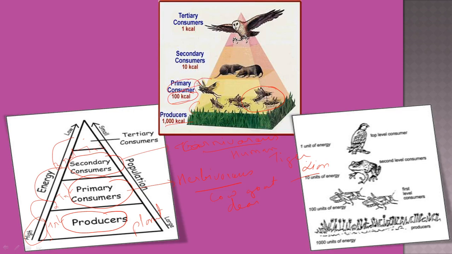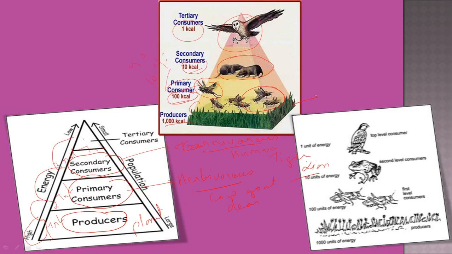When these grasshoppers are eaten by this mouse, the second consumer, they only get 10 calories of energy, that is 10% of 100 calories. And when this mouse is eaten by an eagle, this eagle gets only 1 calorie of energy, that is 10% of 10 calories. So at every trophic level there is always a 90% reduction and 10% obtained.